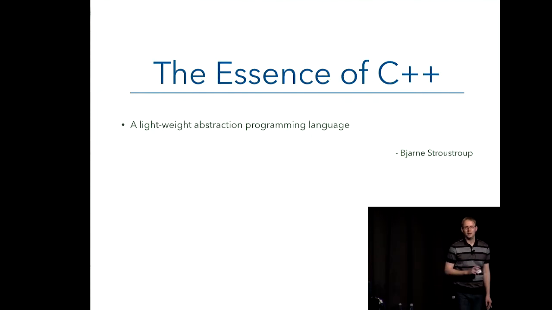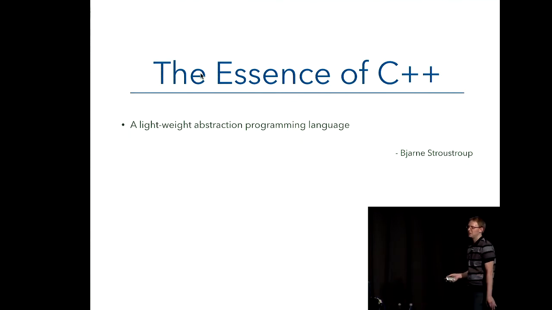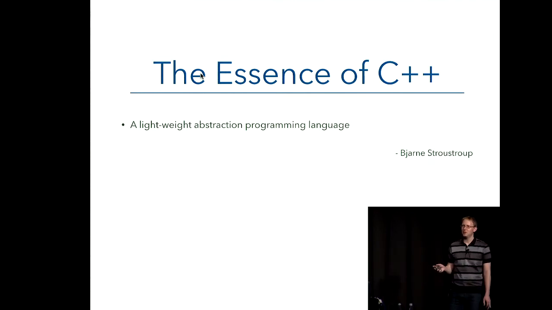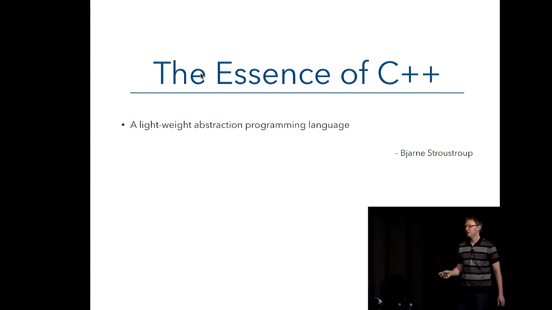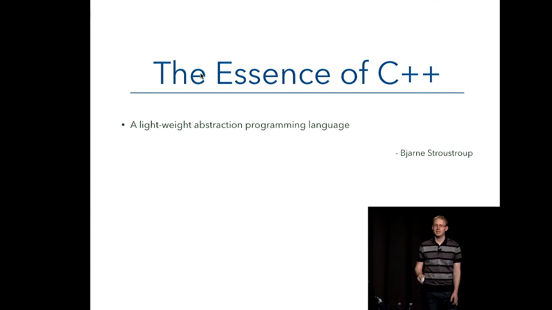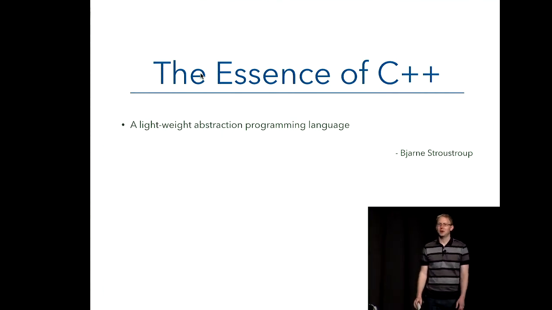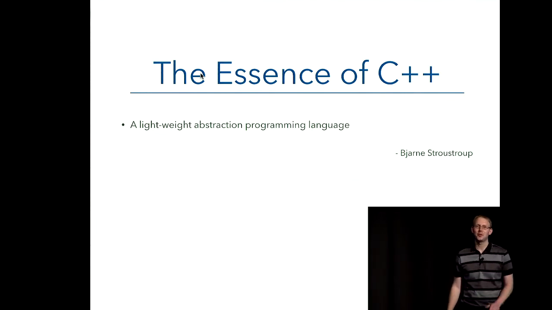So, out of all the things I could have possibly talked about, templates is what I chose. And to answer that question, I'd like to talk about what the essence of C++ is. There's a video from, I think, the Going Native Conference, which is a sort of native code conference in America a few years ago by Bjarne Stroustrup, the creator of C++, titled The Essence of C++. And in there, basically, his view of the essence of C++, what its goal is, the point of it really, is a lightweight abstraction programming language. So if any of you have seen C++ code, lightweight is probably not the word that springs to mind.